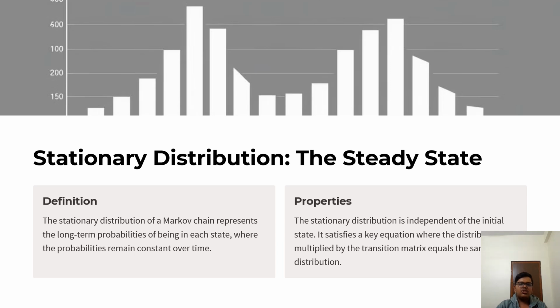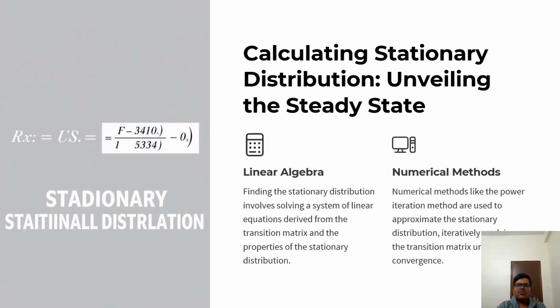Stationary distribution. Definition. The stationary distribution of a Markov chain represents the long-term probability of being in each state, where the probabilities remain constant over time. Properties. The stationary distribution is independent of the initial state. It satisfies a key equation where the distribution multiplied by the transition matrix is equal to the same distribution.